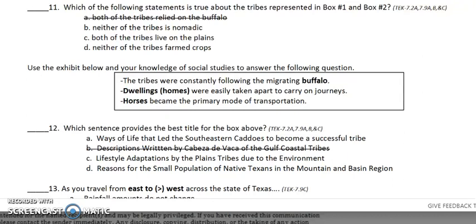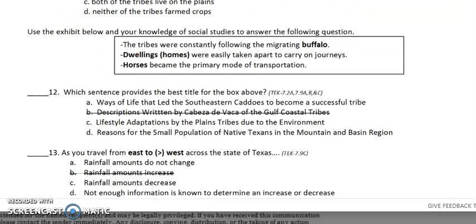Which sentence provides the best title for the box above? A. Ways of life that led the southeastern Caddos to become a successful tribe. C. Lifestyle adaptations by the Plains tribes due to the environment. Or D. Reasons for the small population of native Texans in the mountains and basins region.